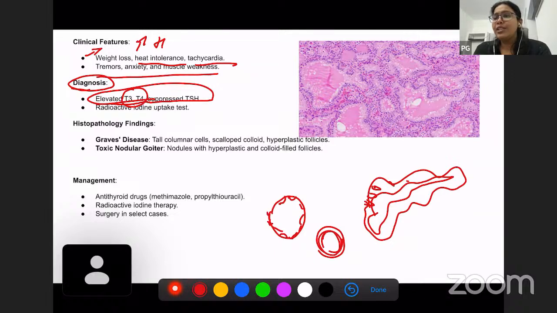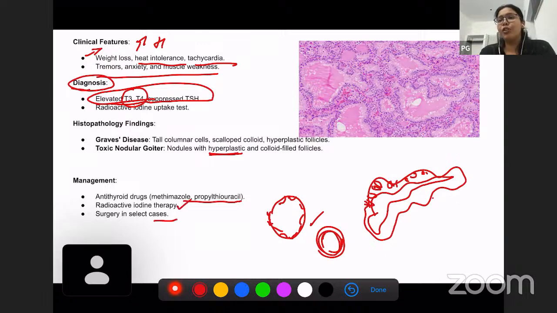In contrast, here we have tall columnar cells which secrete colloid, and they have a very scalloped appearance instead of the normal round appearance. So this is a feature of a hyperplastic thyroid gland. What is the management? Antithyroid drugs like methimazole and propylthiouracil. Radioiodine therapy can be given, and surgery can be performed in cases which cannot be medically treated.